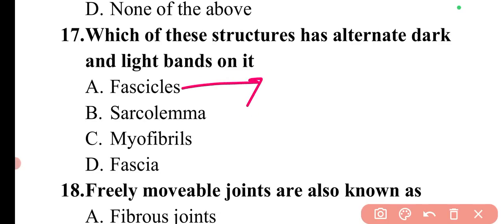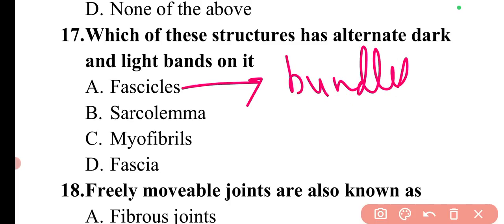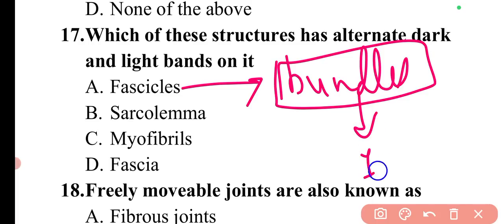If I talk about fascicles, fascicles are basically when a group of muscle fibers is bundled as a unit and becomes a single unit. This is known as the fascicle.